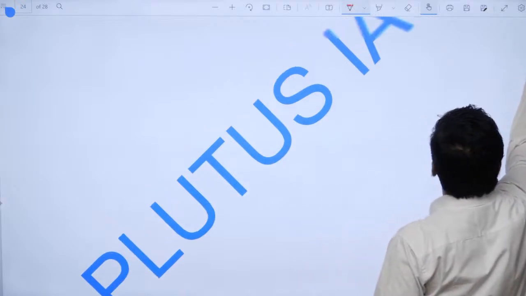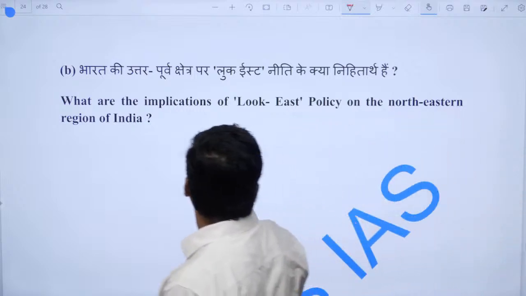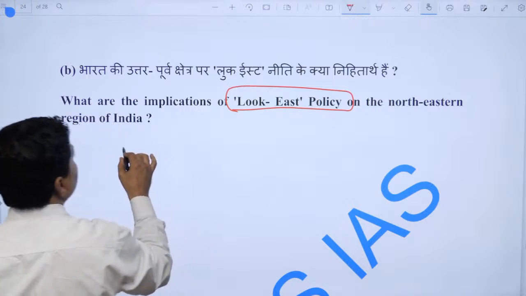The next question is, what are the implications of Look East policy on the northeastern region of India?